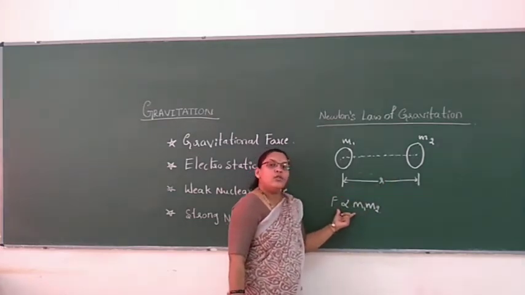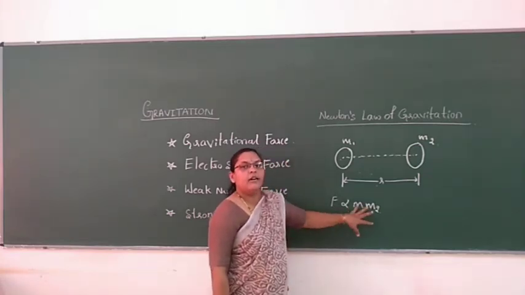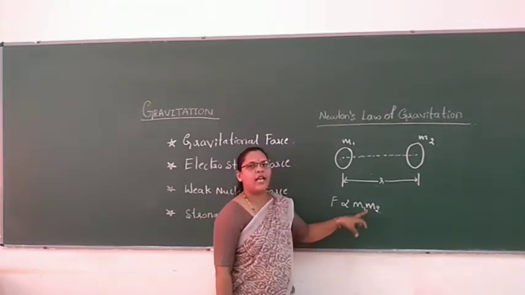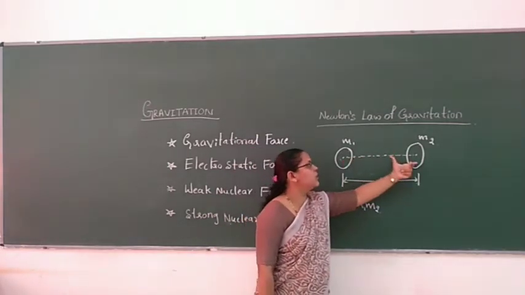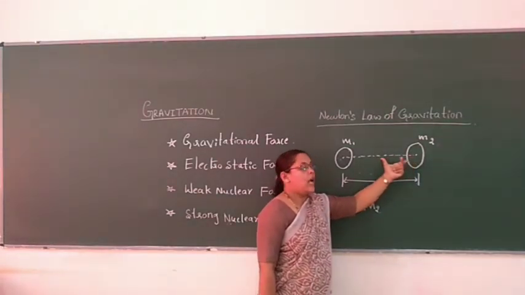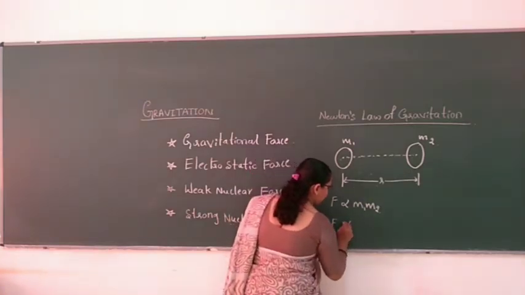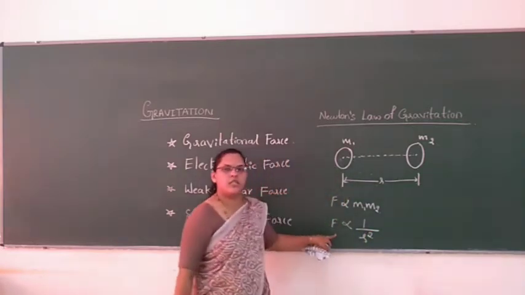According to Newton's law, it is directly proportional to the product of the two masses, and inversely proportional to the square of the distance between them.